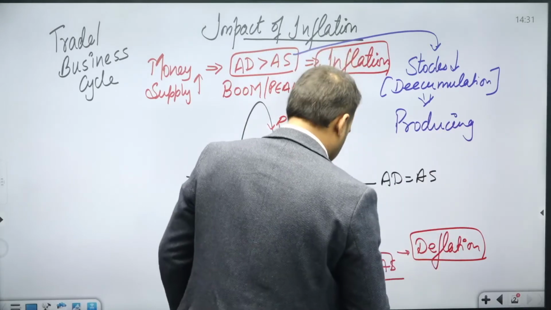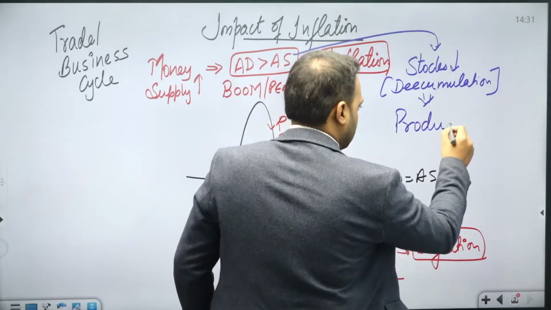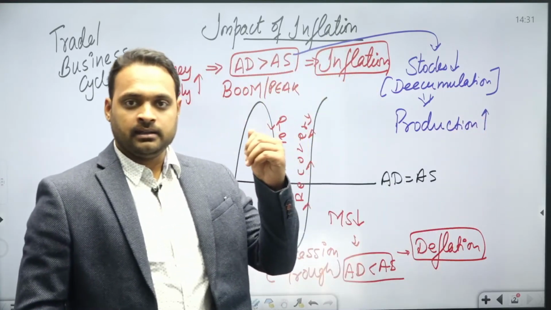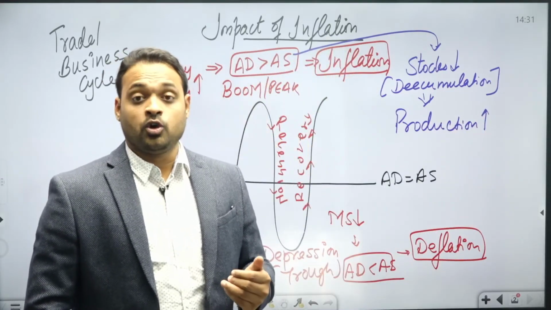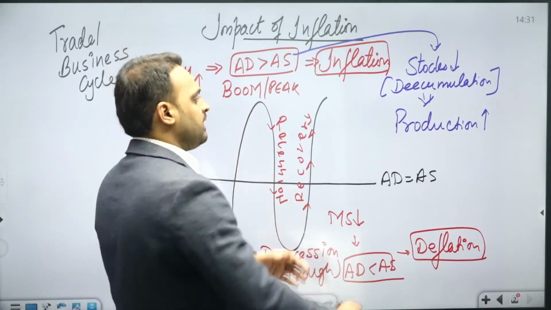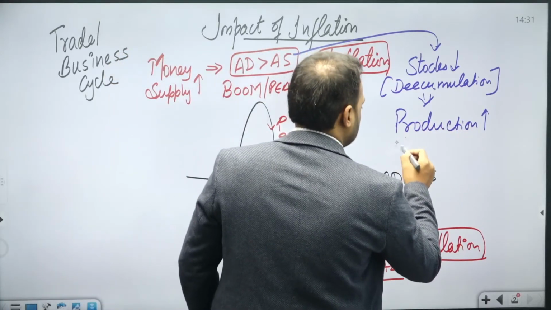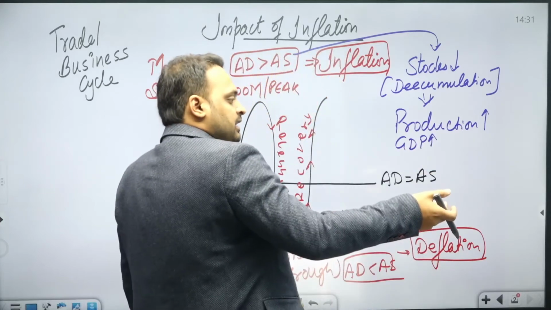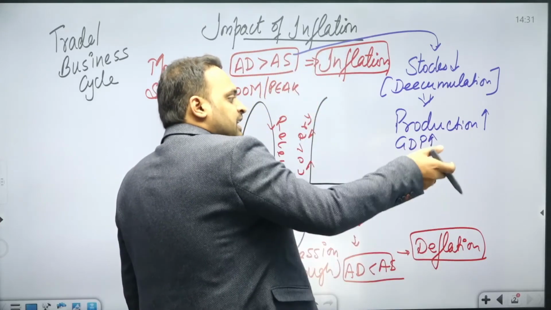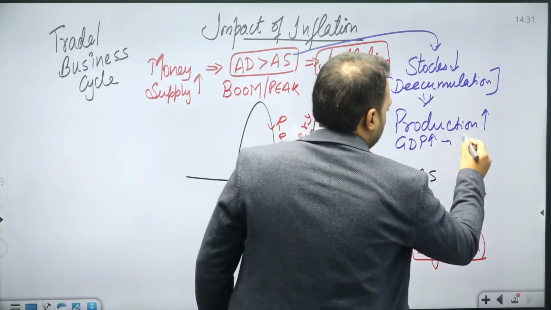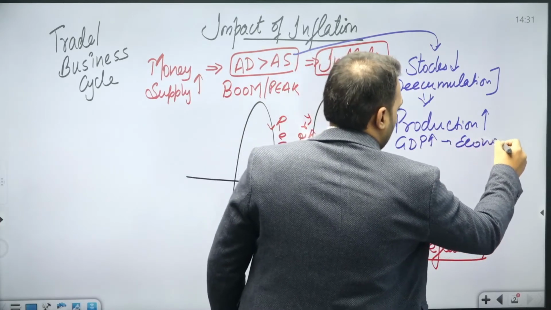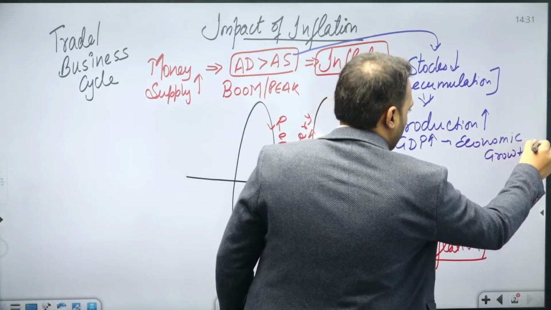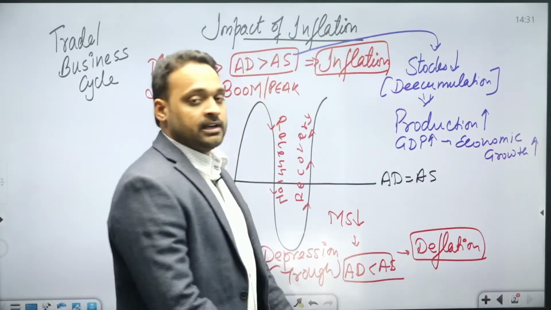We can say that the production level in the economy would go high. If the production in the economy goes high, the GDP level would be high. If the GDP is rising, there would be more economic growth in the country.